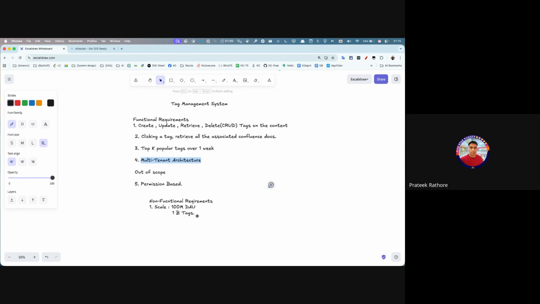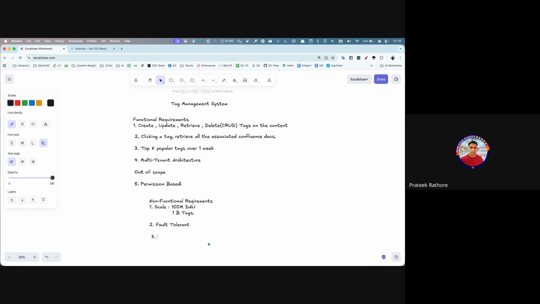Thank you. Cool. Then we go to non-functional requirements, where we are assuming 100 million daily active users, and here we are saying 1 billion tags. What else? The system should be fault tolerant. What else?